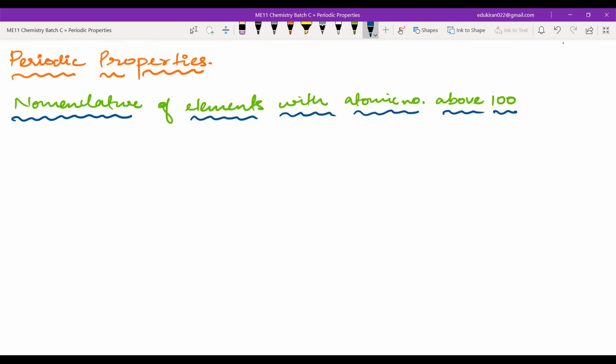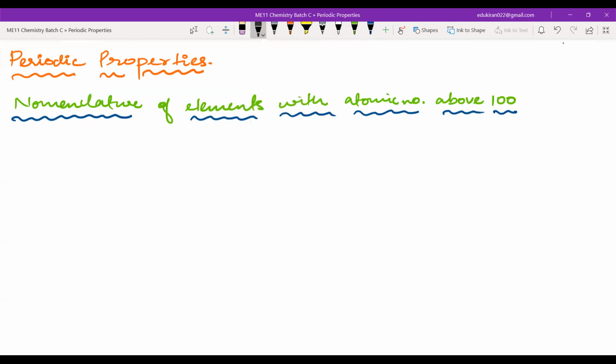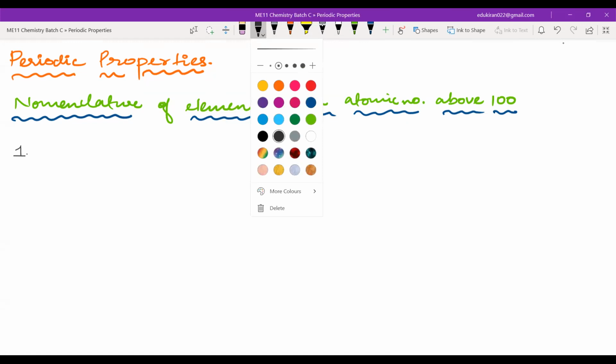There are a few rules here. The first rule is, please write this with me. These are simple things that you just have to practice, and these are not like organic nomenclature, not very tough ones.